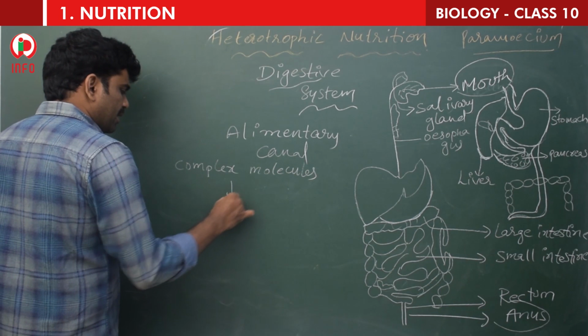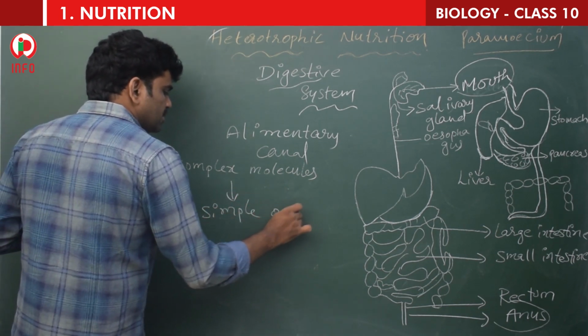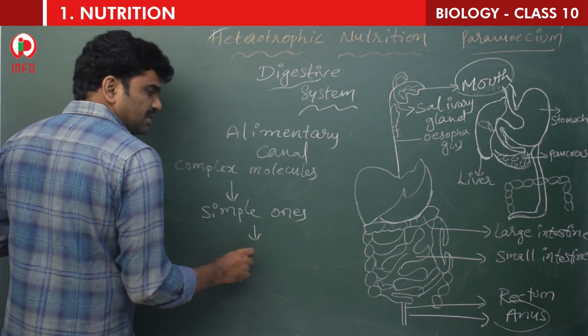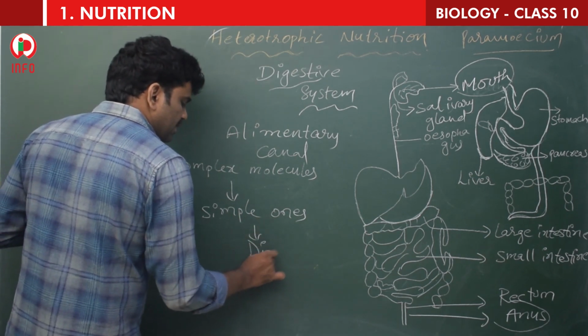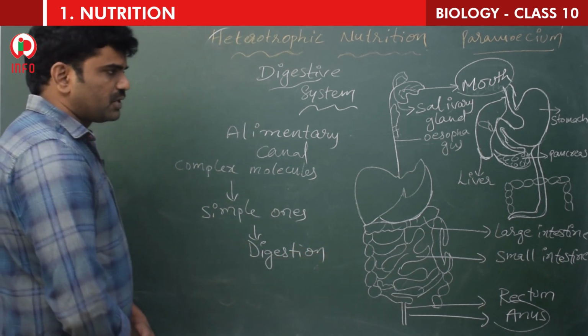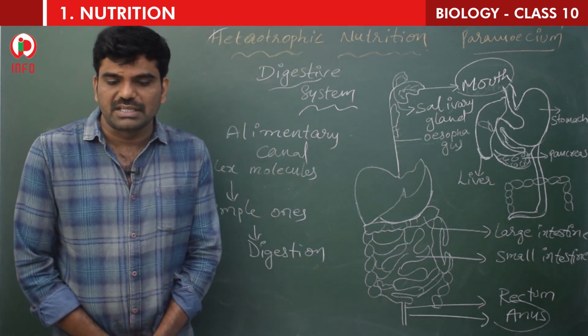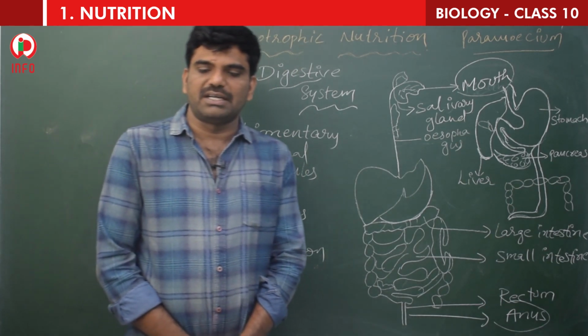What is this called, children? Digestion. The digested food finally goes to the blood, and the blood carries it wherever it is required.